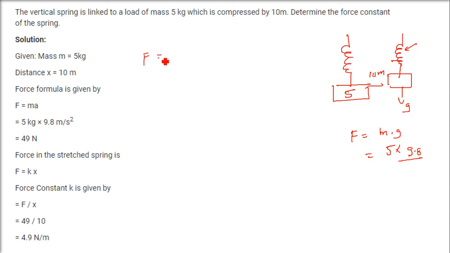So F is equal to K into X, which is equal to this force, which is 5 into 9.8. And what is force constant K? K will be equal to 5 into 9.8 by X, and X is 10. This is going to be 49 by 10, 4.9 Newton per meter.